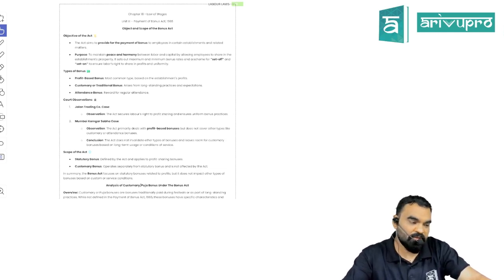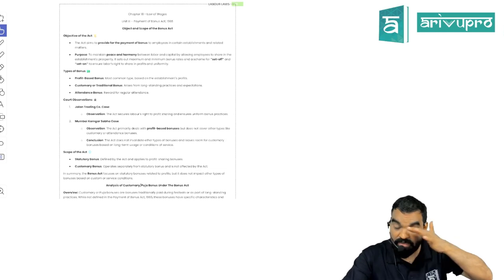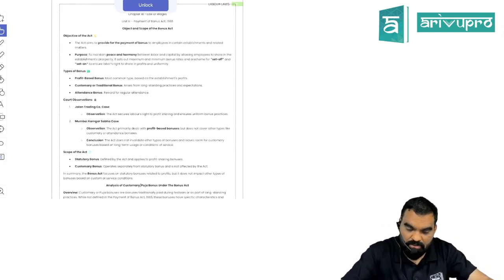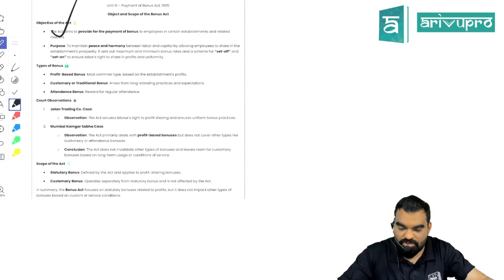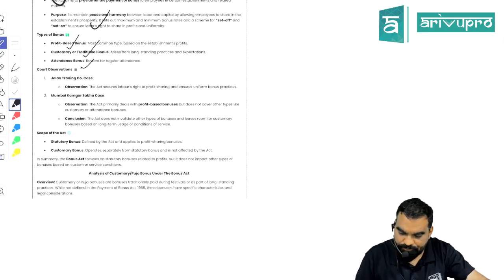It doesn't matter whether the organization is bearing losses. Payment of minimum bonus is mandatory under this Act, and maximum bonus can be up to 20%. Is it clear? 20% of the salary and wages earned by the employee. So this Act is working towards what, beta? Shared prosperity, right? It is trying to build peace and harmony between the employer and employee by promoting shared prosperity. It is talking about profit based bonus, customary bonus, and attendance bonus, right?